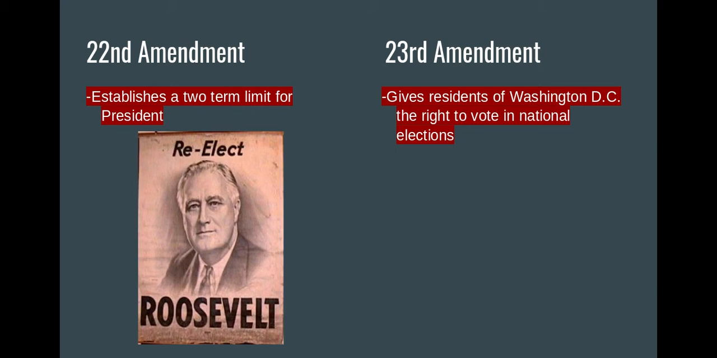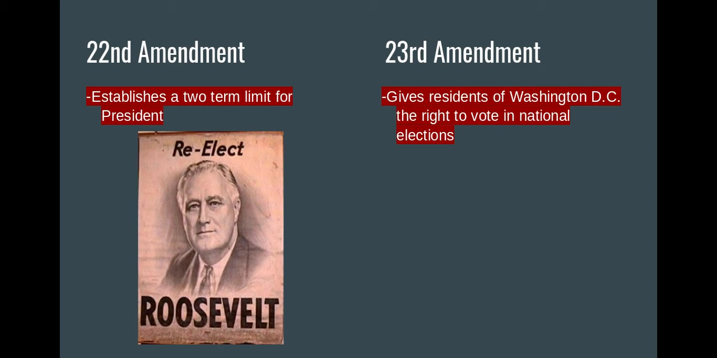And then the 23rd Amendment is the amendment that gave residents of Washington, D.C. the right to vote in national elections. So prior to this, they could not vote in those federal elections, but after the 23rd Amendment, if you're a resident of D.C., now you can vote, only in national elections, though.